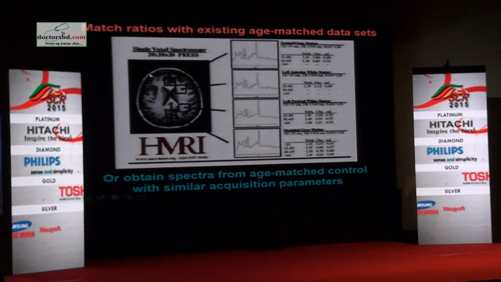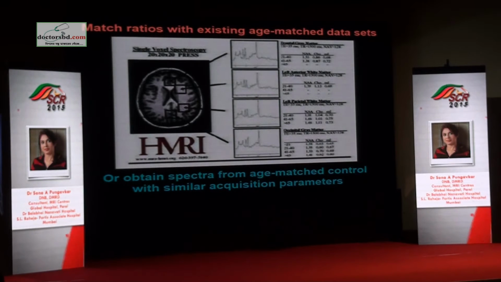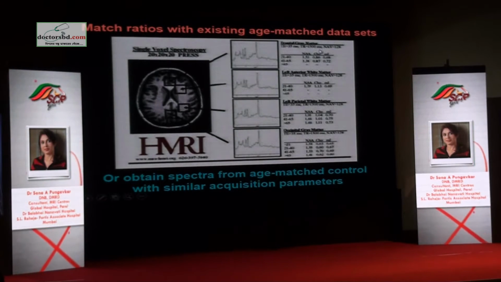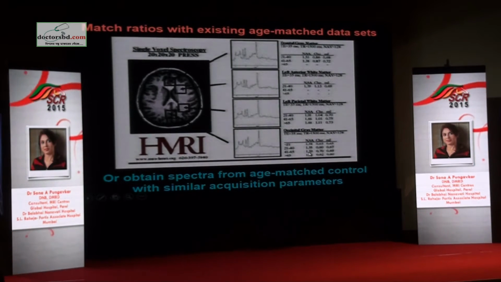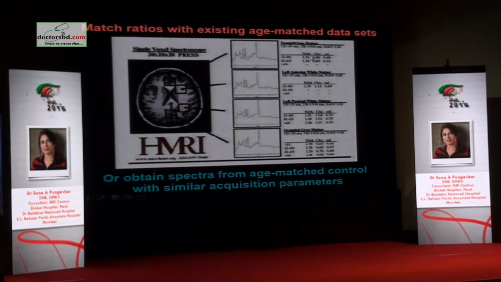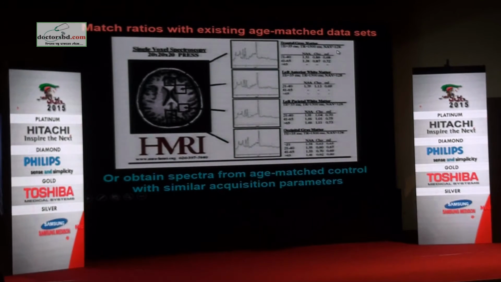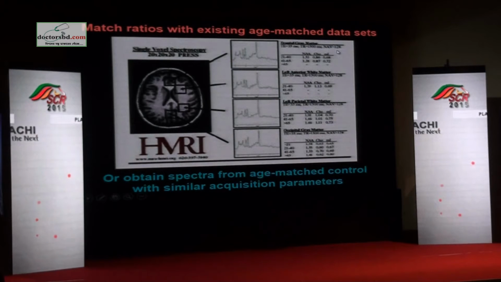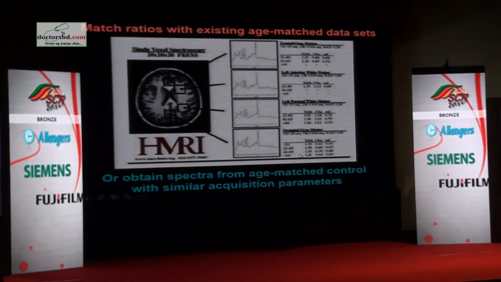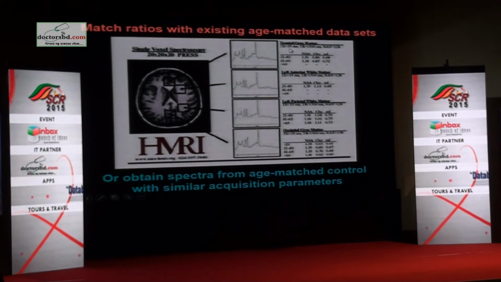Now in these patients, when you're looking at global spectroscopy, it is very important to have the values matched to a normal collection of values. Either you do it yourself on your machine, or we use this which has been provided by Dr. Brian Ross's institute, Huntington Medical Research Center, and in which again we have to match the parameters, whether the TR, TE and averaging values are correct or not, and whether the scanner is the same or not. So here it shows that this is with 35 milliseconds, just as we like to do it.